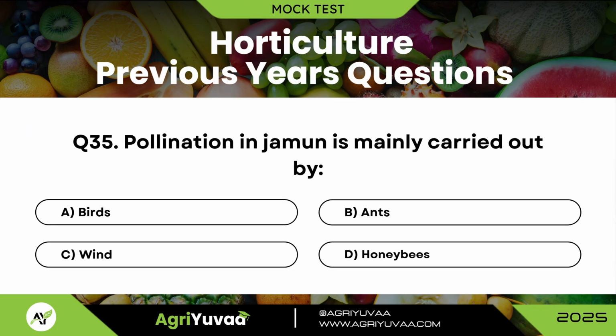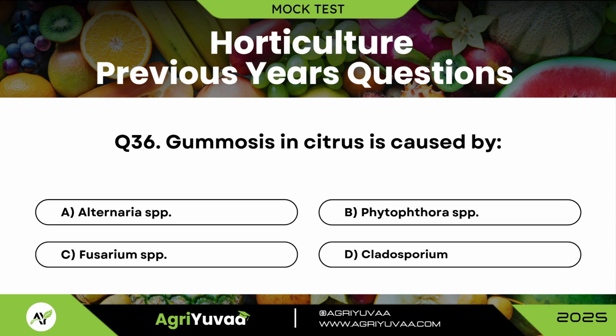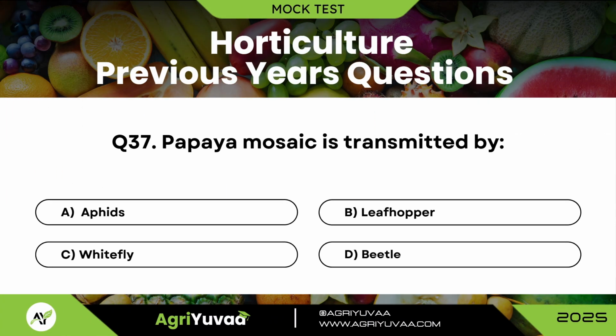Question 35. Pollination in jamun is mainly carried out by. Option D, honeybees. Question 36. Gummosis in citrus is caused by. Option B, Phytophthora species. Question 37. Banana mosaic is transmitted by. Option A, aphids.